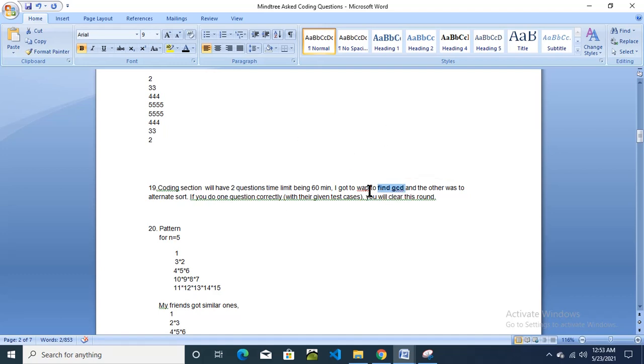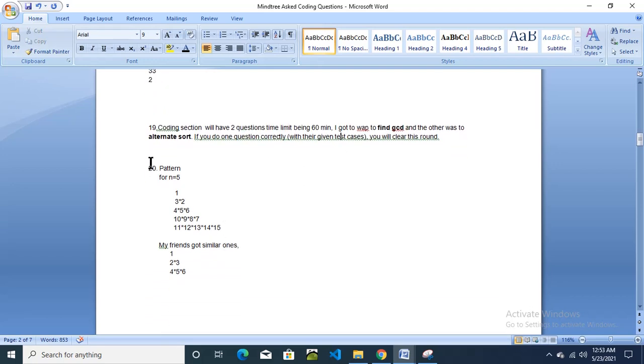We are checking this file. Now this question came the third time. So GCD of n numbers, please prepare this question. And the other was alternate sort. Prepare this one also. I am making this bold. If you do one question correctly with their given test cases, you will clear this round. If you solve one question properly out of two coding questions, then you will surely get an interview call for the technical round. Then again pattern printing.